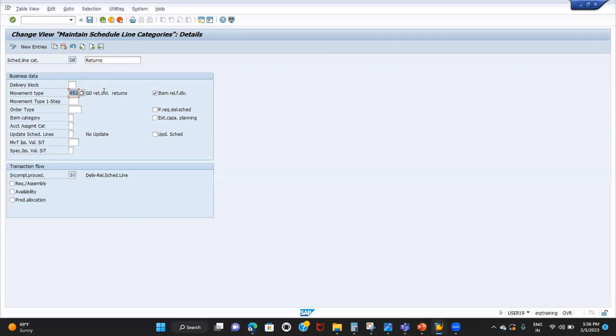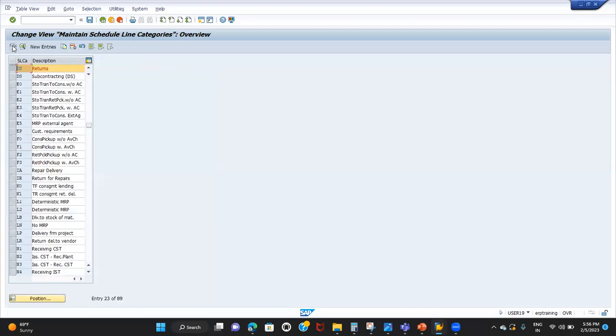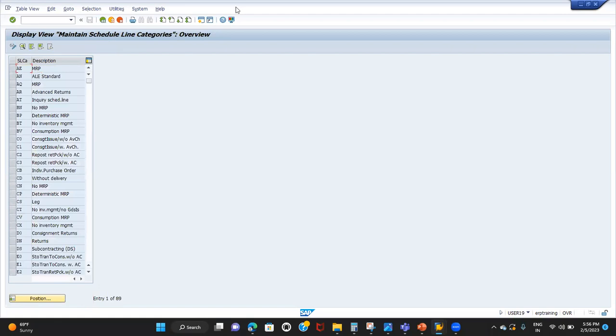In future, we'll discuss the other movement types also. But remember, whatever movement types we are discussing, these are one of the important settings we need to remember in the scheduling category. So these are about the returns process. Any questions here?